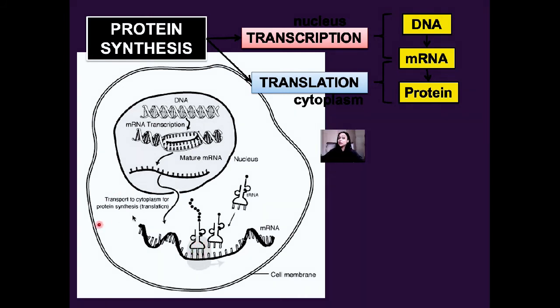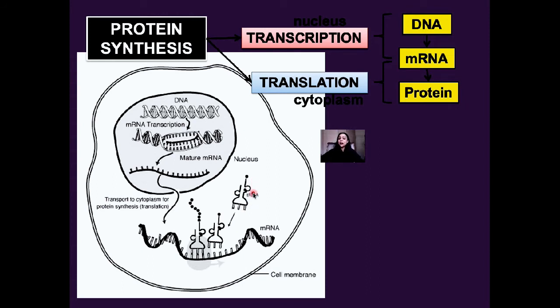Now, translation happens in the cytoplasm, right? What happens? RNA is translated into proteins by structures attached to the ribosomes. In the cytoplasm, we find the transfer RNA with its anticodons.